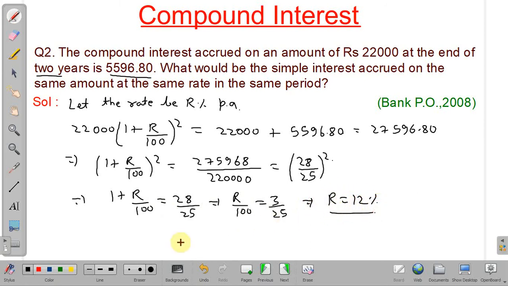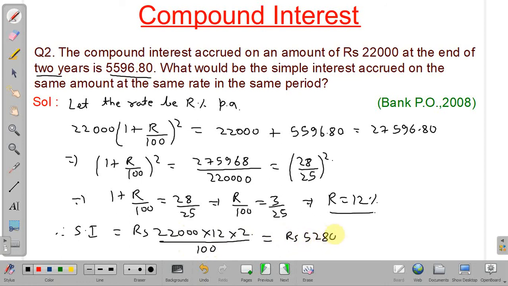Okay, now we have the interest rate, we have the time period, and we know the principal value, so we can calculate simple interest. So what is the simple interest? Principal, rupees 22,000 into rate of interest, that is 12%, into time is 2 years divided by 100. So after calculating, we will get rupees 5280. So this is our answer.